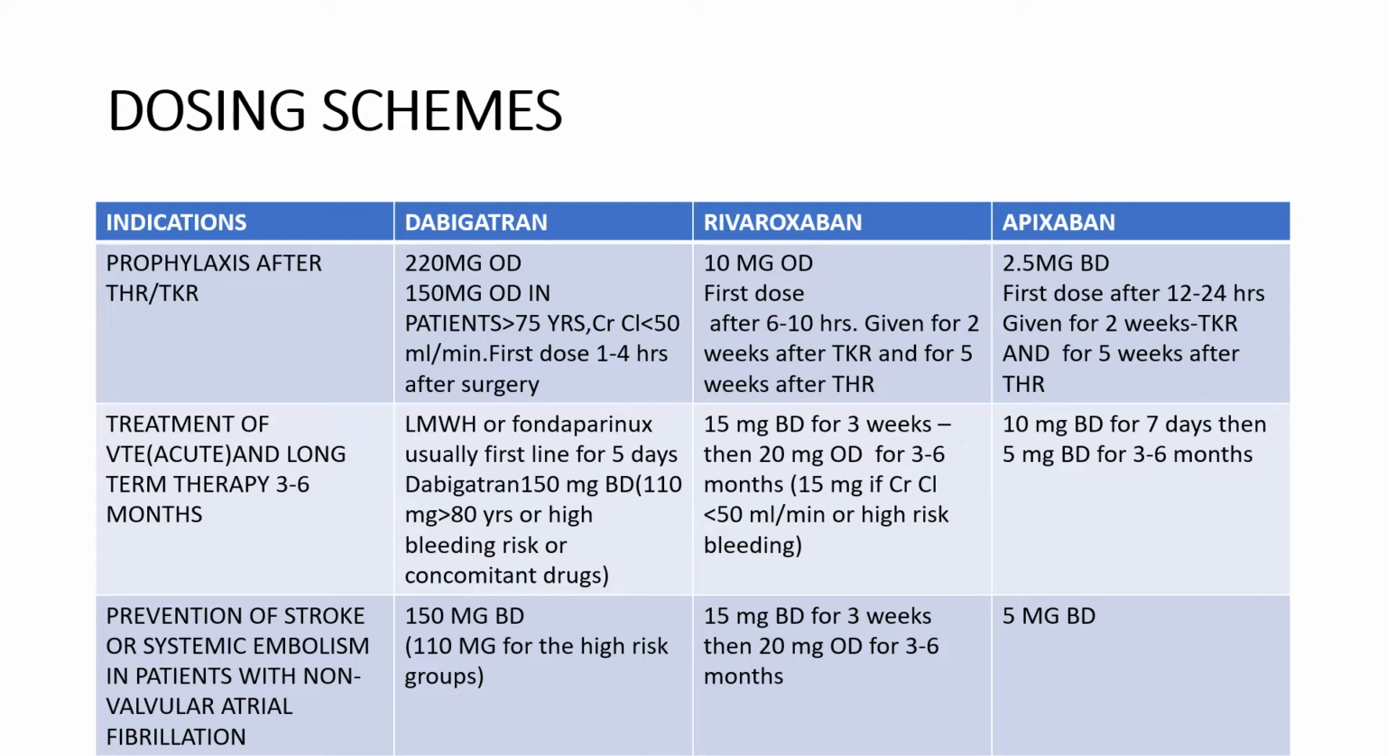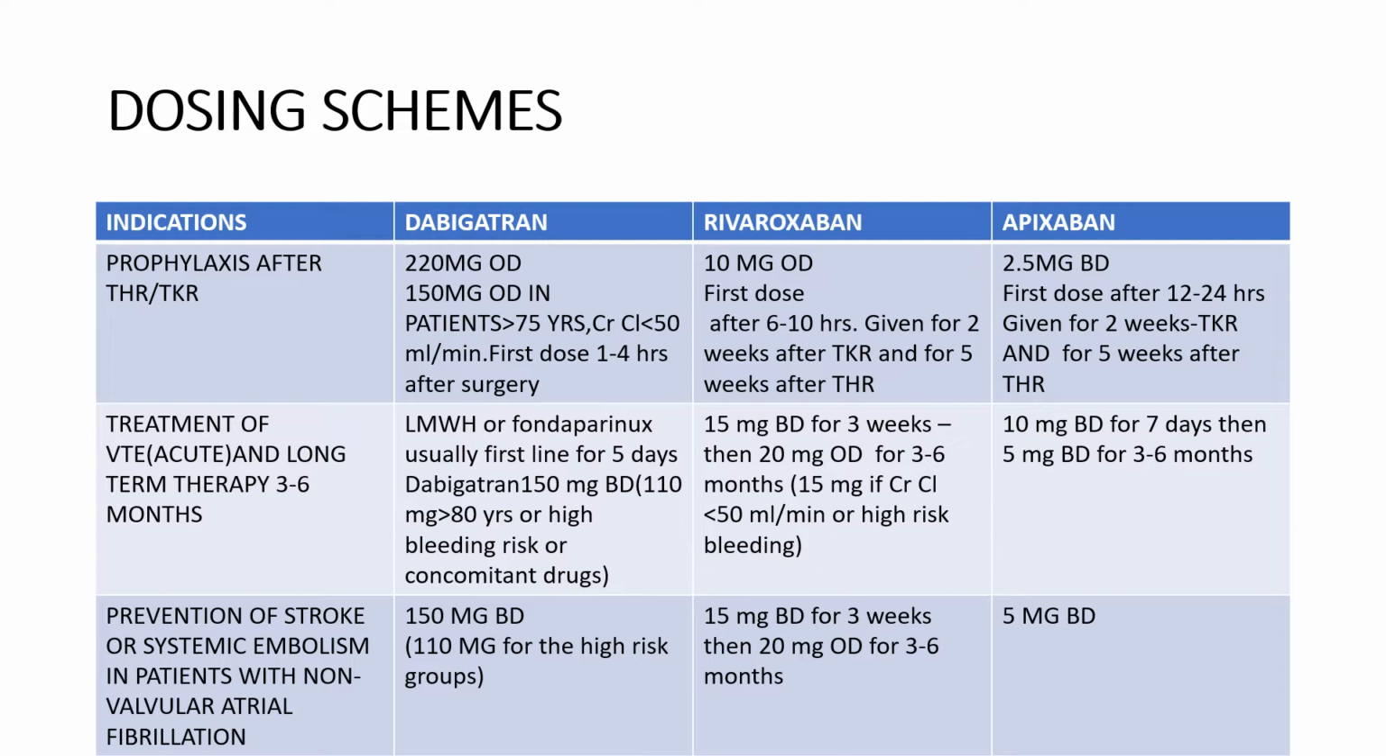So what is the dose in various clinical situations? If we go to dabigatran first, the most commonly used DOAC: the prophylactic dose after, say, THR and TKR can be 220 mg OD, or 150 mg OD in patients more than 75 years or with creatinine clearance less than 50. The first dose can be given 1 to 4 hours after surgery.